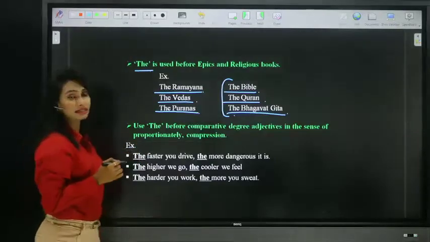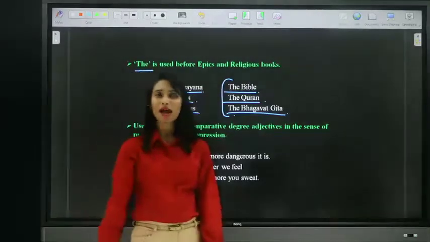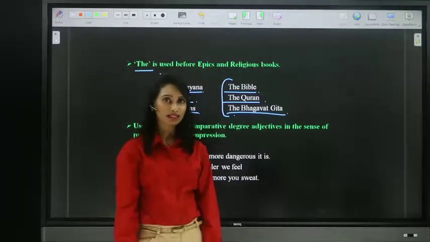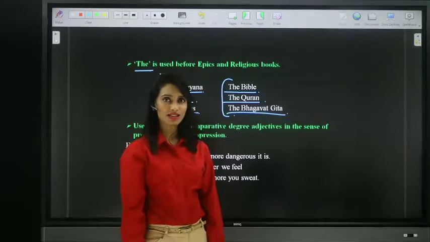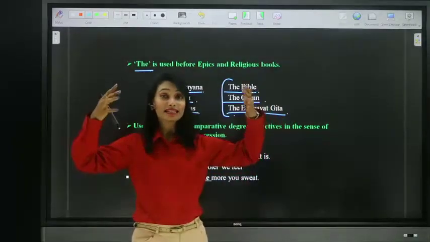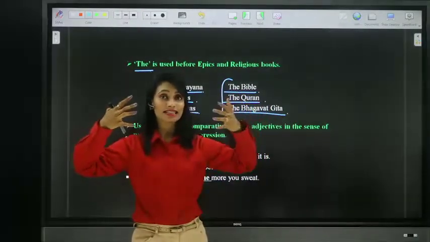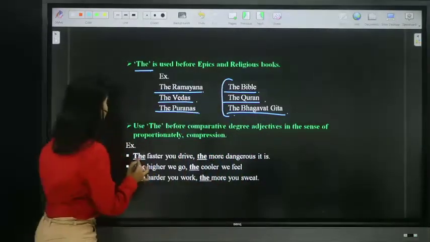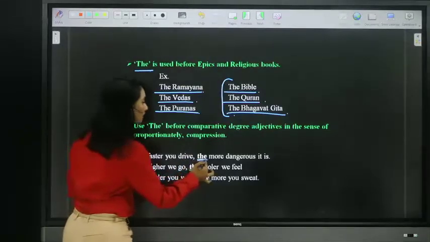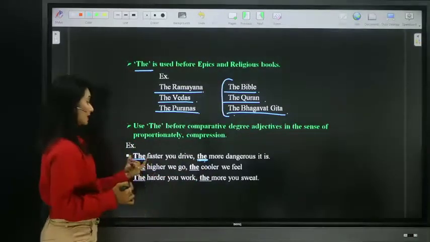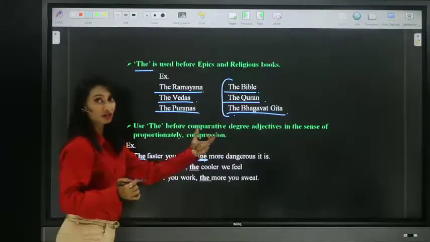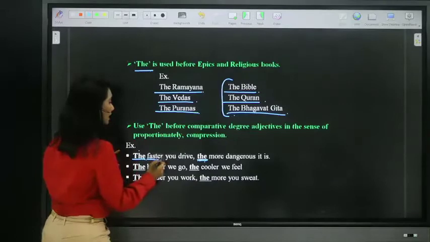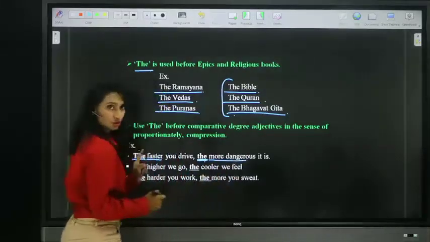Now, look at the next one. See, in degrees of comparison, I also told you that we can use the definite article "the" in the comparative degree when the particular sentence is in comparison or proportionality, like this. The faster you drive, the more dangerous it is. The faster, the more dangerous. You have to show the proportionality.